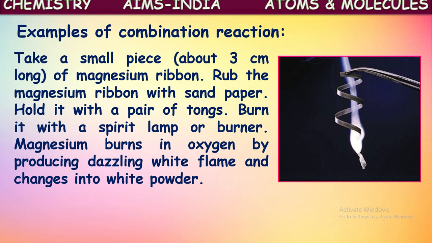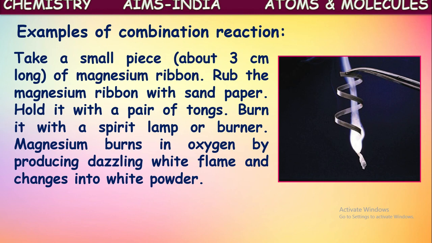When a piece of magnesium is burnt, it forms magnesium oxide. Here magnesium and oxygen are both elements, and the formed compound magnesium oxide is a compound. Now this is an example of the combination of two elements to form a new compound. So how is the reaction between magnesium and oxygen done here?